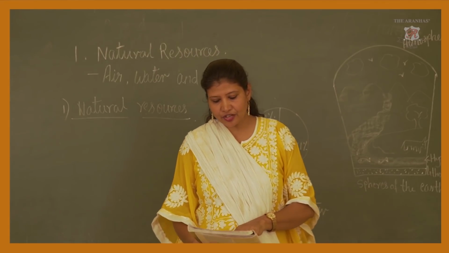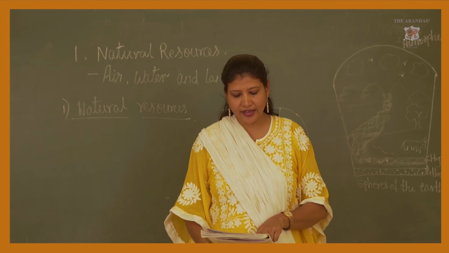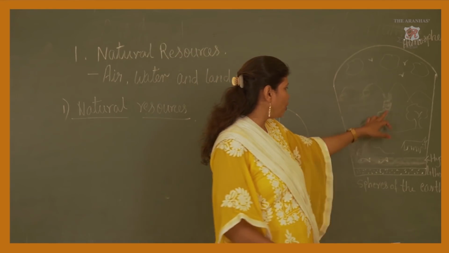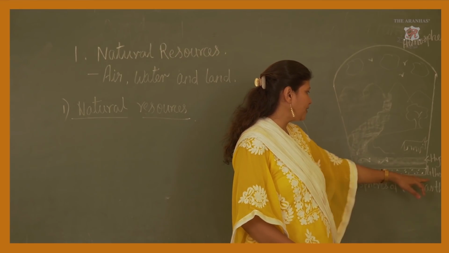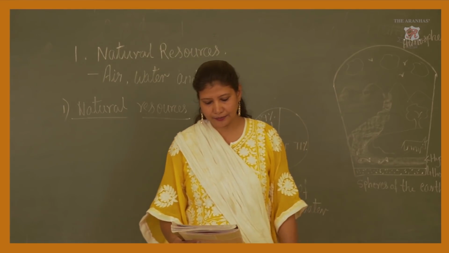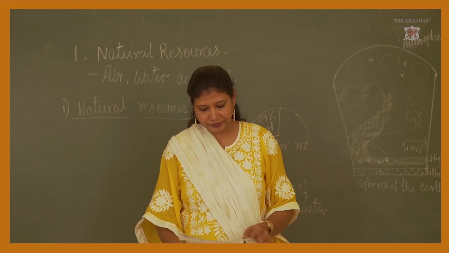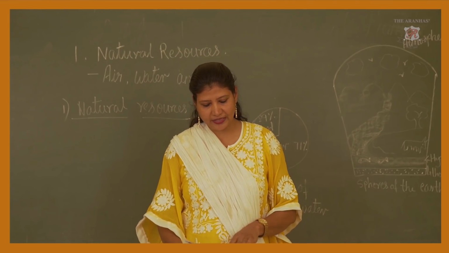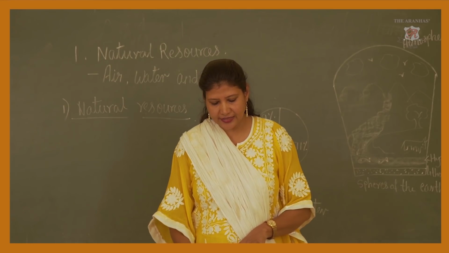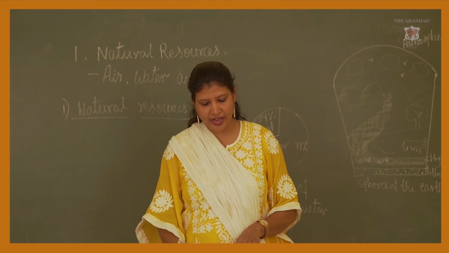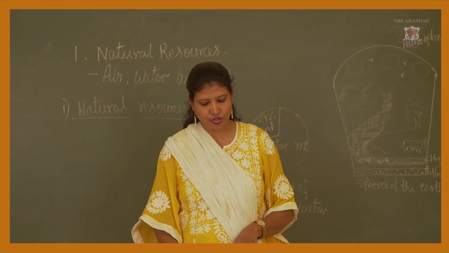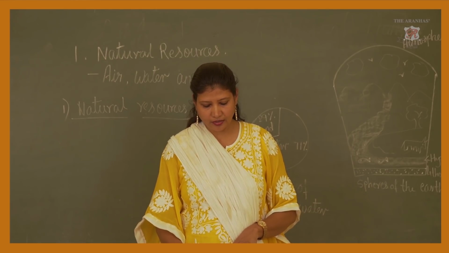Okay. The surface of the earth comprises water and land. That is the hydrosphere and lithosphere. Where water is there, that is hydrosphere. And the land, this is the lithosphere. All these are spheres of the earth. Of these, the hydrosphere occupies a much larger part than the lithosphere. Figure 1.2 shows the proportion of land and water on the earth's surface.